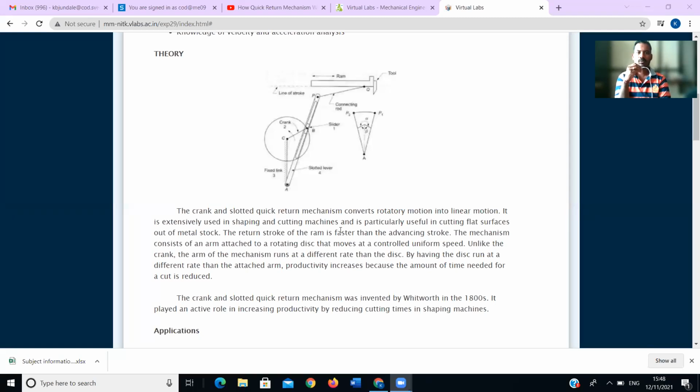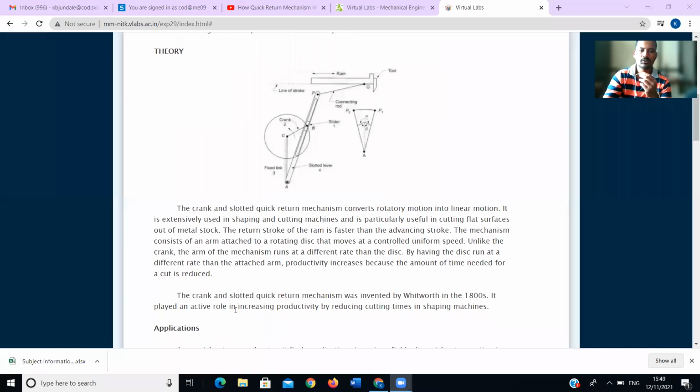The return stroke of the arm is faster than the advancing stroke. The mechanism consists of an arm attached to a rotating disc that moves at a controlled uniform speed. Unlike the crank, the arm of the mechanism runs at a different rate than the disc. By having the disc run at a different rate than the attached arm, productivity increases because the amount of time needed for the cut is reduced.